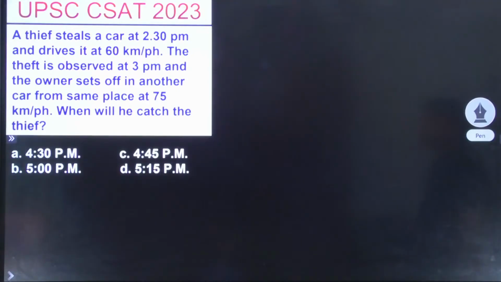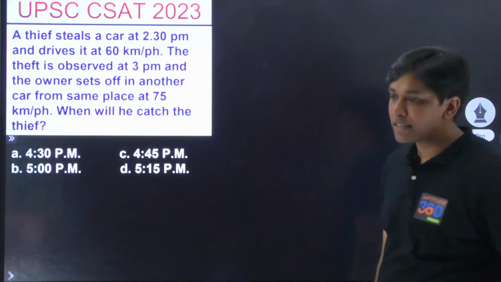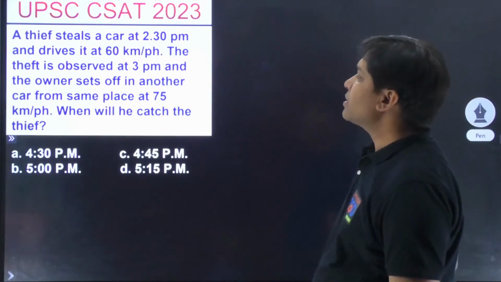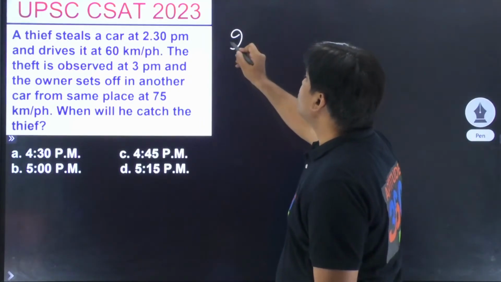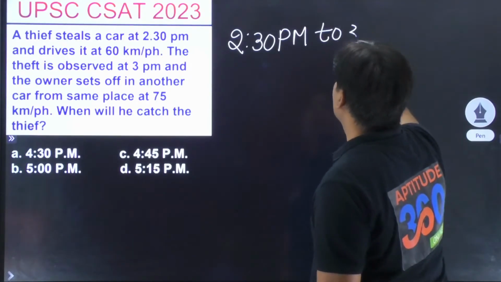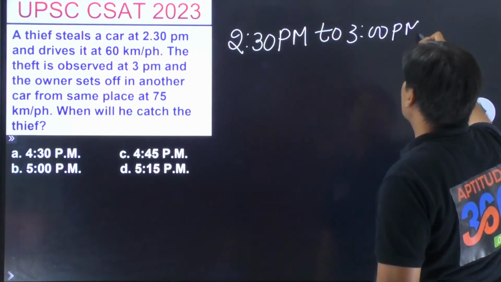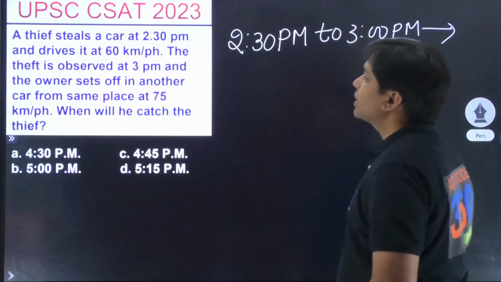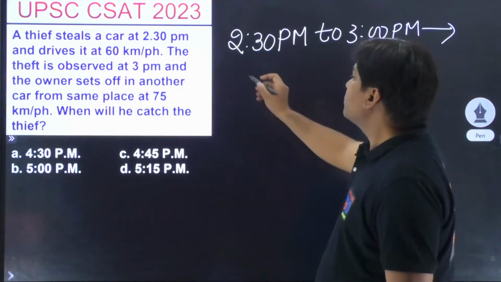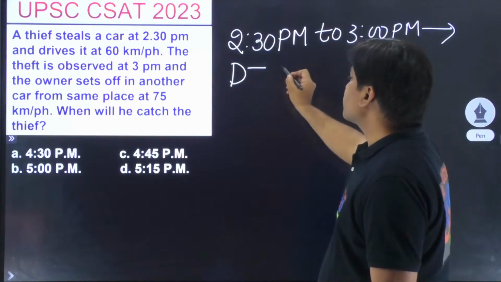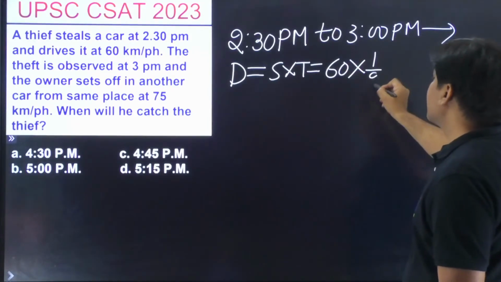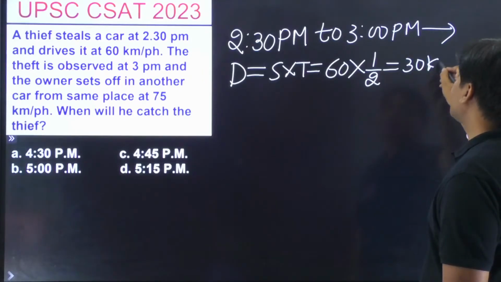What is the answer? Anybody who's getting the answer, please say. A thief steals a car at 2:30 and drives at 60 km per hour. The theft is observed at 3 p.m. देखो ना, 2:30 p.m. to 3 p.m. सिर्फ और सिर्फ कौन भागा? चोर भागा, यही ना? So what is going to be the total distance? Distance is speed into time. Speed is 60 kilometers per hour, time is half an hour, यही ना? ये 30 किलोमीटर का गैप आ गया यहाँ पे.